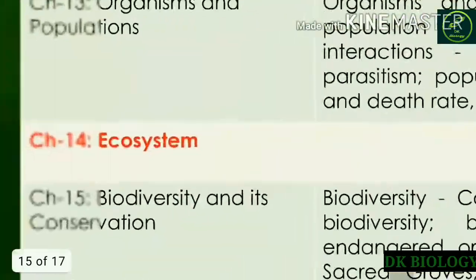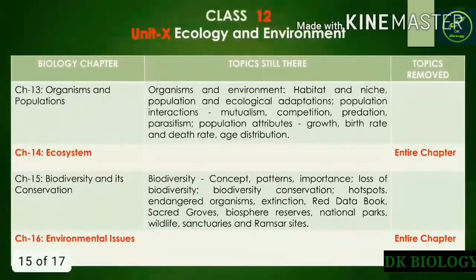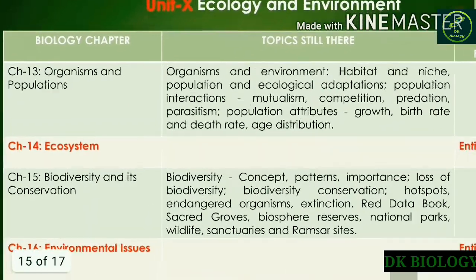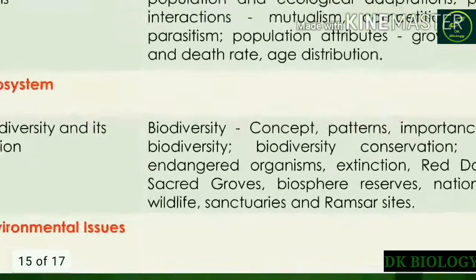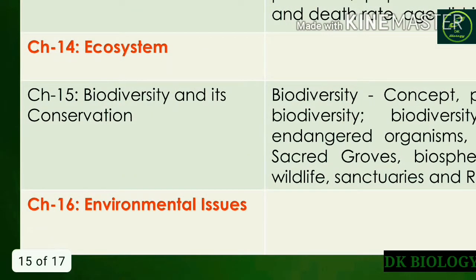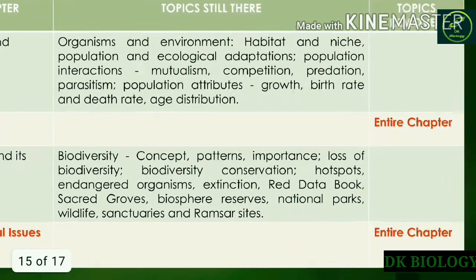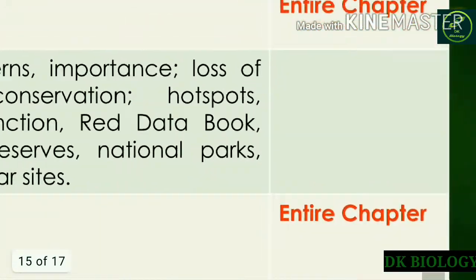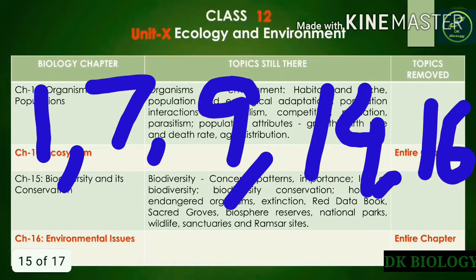The next chapter, ecosystem, has been entirely removed from the syllabus. The next chapter, biodiversity and its conservation, no change. The last chapter, environmental issues, the last chapter of 12th biology, has also been removed from the syllabus. So these 5 chapters have been removed from the syllabus for this 2021 session.